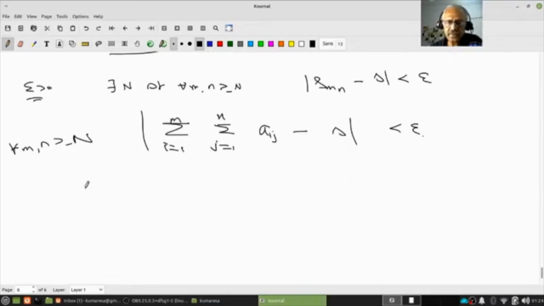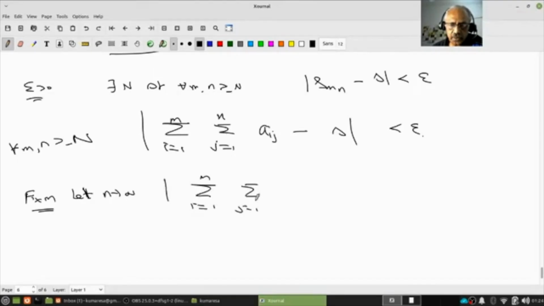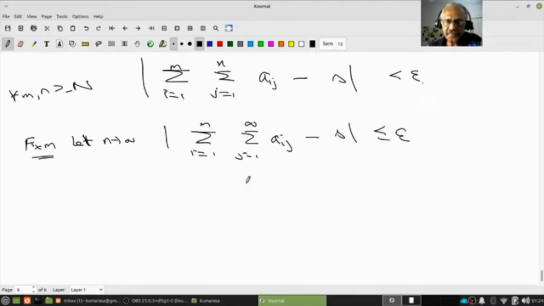Now what do we do? You fix m and let n tend to infinity. So this will mean the sum over i equal to 1 to m of the sum over j equal to 1 to infinity of a_ij, minus S, is less than or equal to epsilon. Are you following? But what is this?